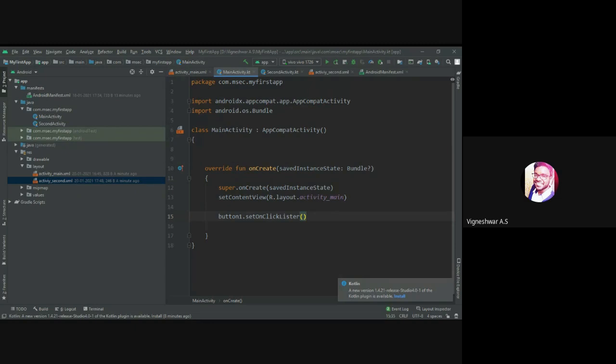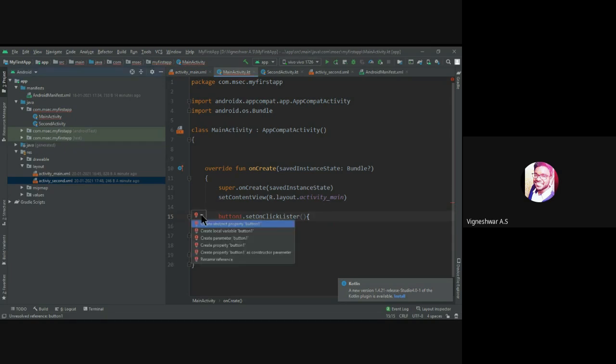Here you can see button one. If you make a mistake anywhere, you just hover over the particular word, and you will get a red bulb.